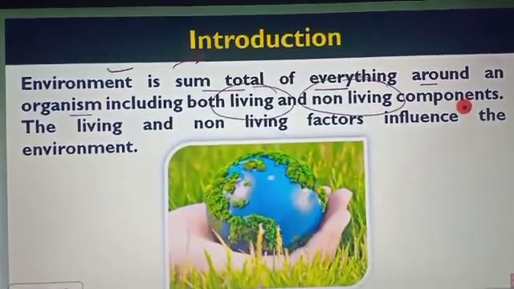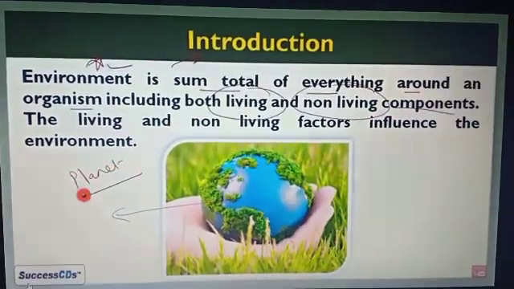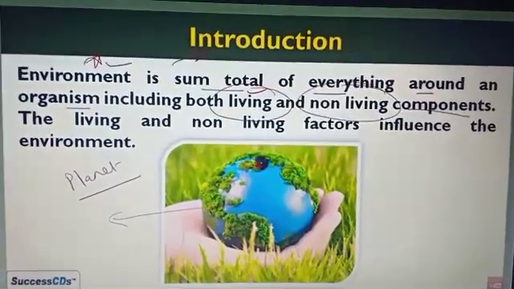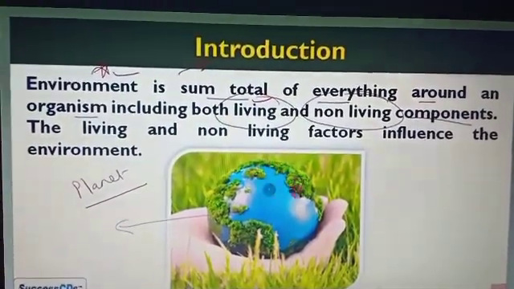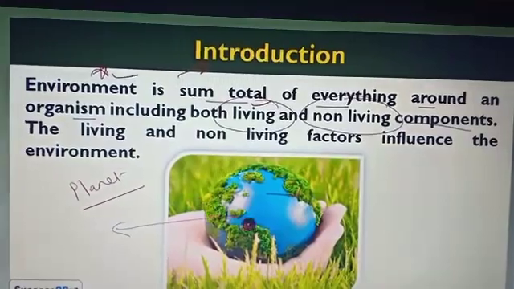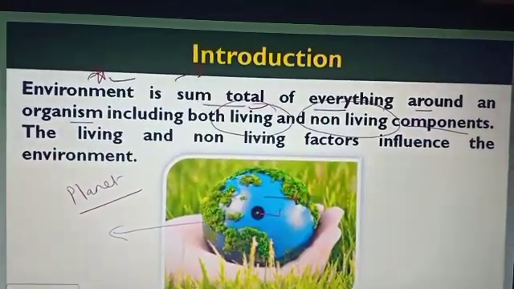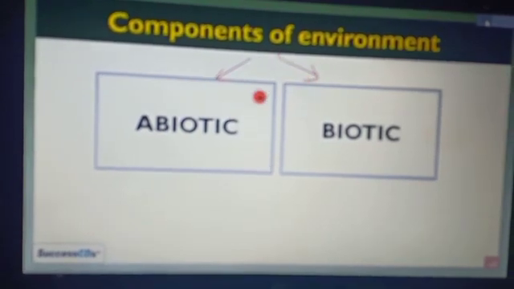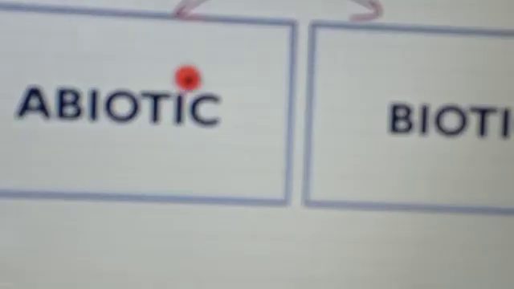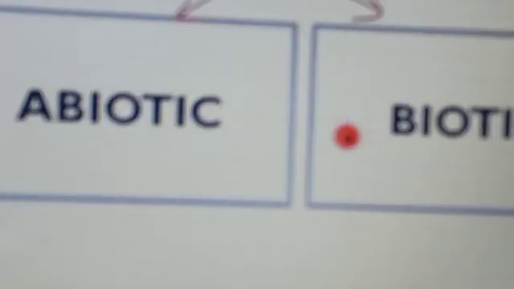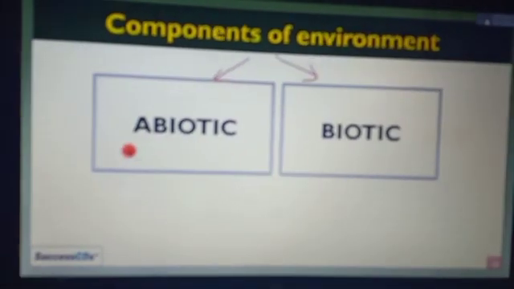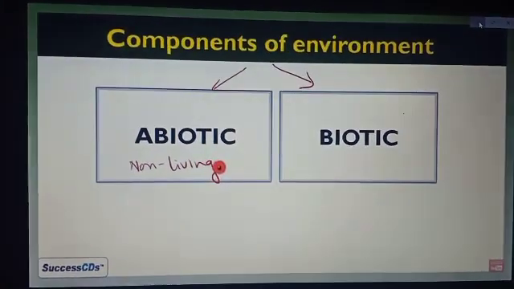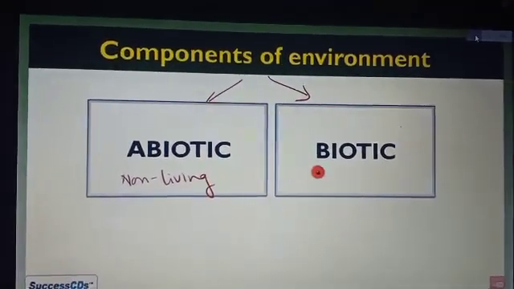Now, what are the living and the non-living components? Living means, you can consider a tree, then human beings, all the organisms that we consider as living components. Whereas the non-living components means the air, temperature, all of which we consider as non-living things. Means the living and the non-living factors influence the environment.